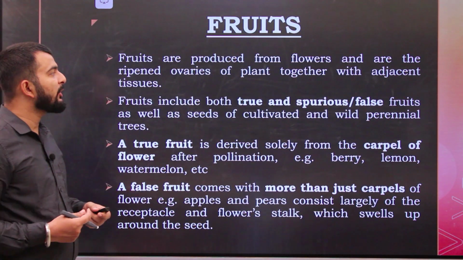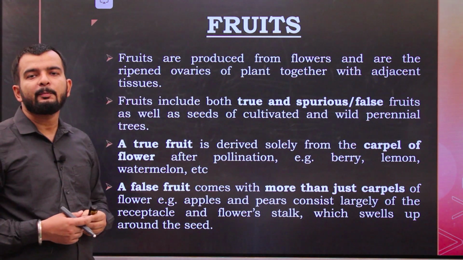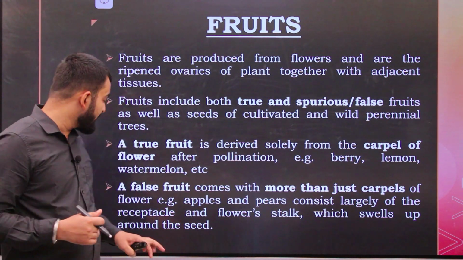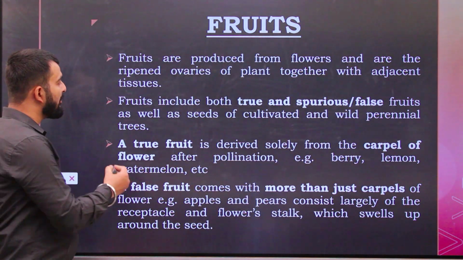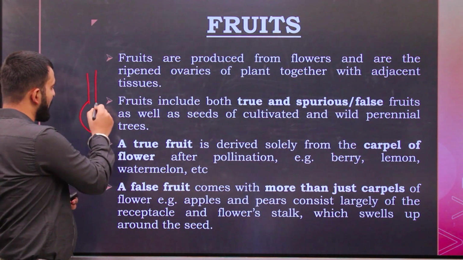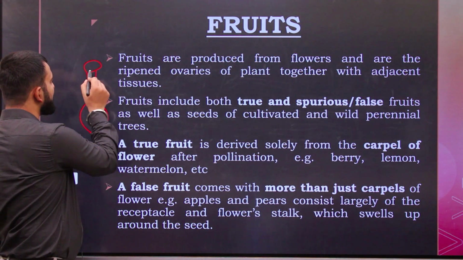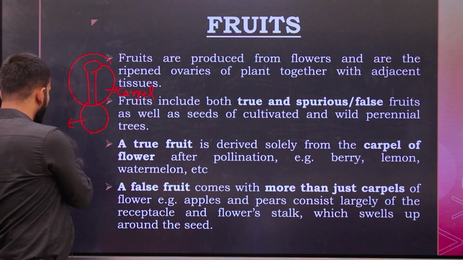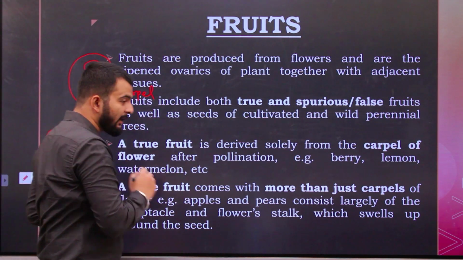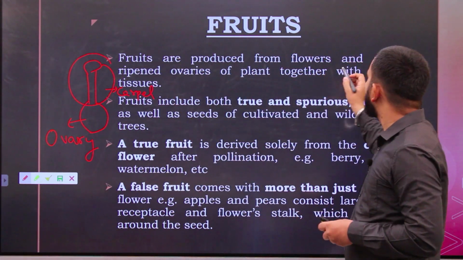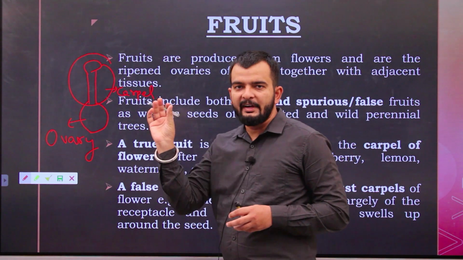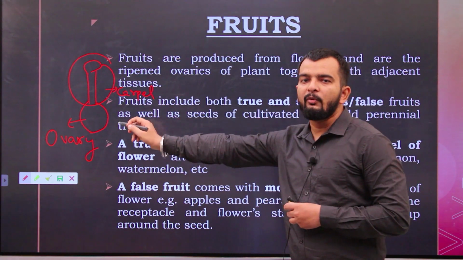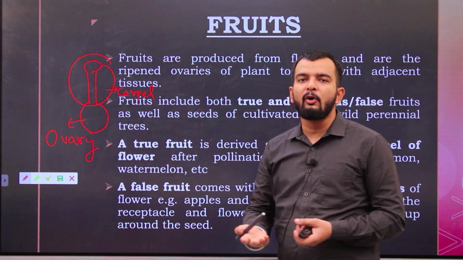So what are fruits? Fruits are produced from flowers and are the ripened ovaries of plants together with the adjacent tissues. You must have seen the structure of a flower. In the structure of the flower, you will find some portion like this, which is the ovary, and this upper portion is called the carpel. We will study about this also. And this is the ovary. So if we define fruit, fruits are produced from this center portion of the flower, and when the ovary gets ripened, along with the neighboring tissue, it will form a fruit.